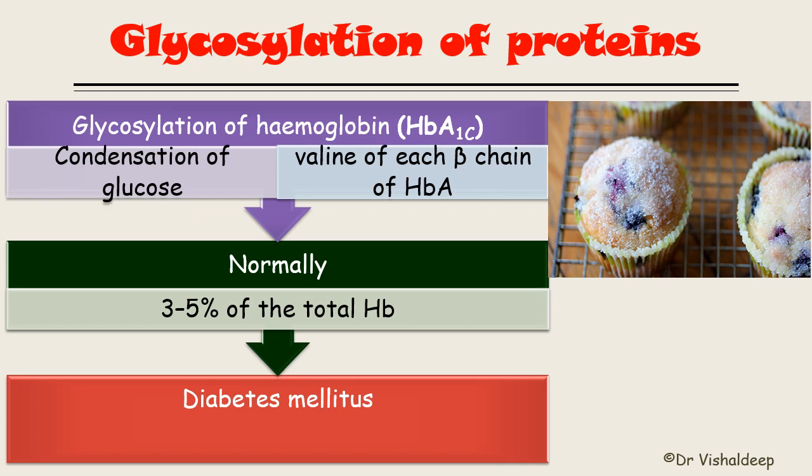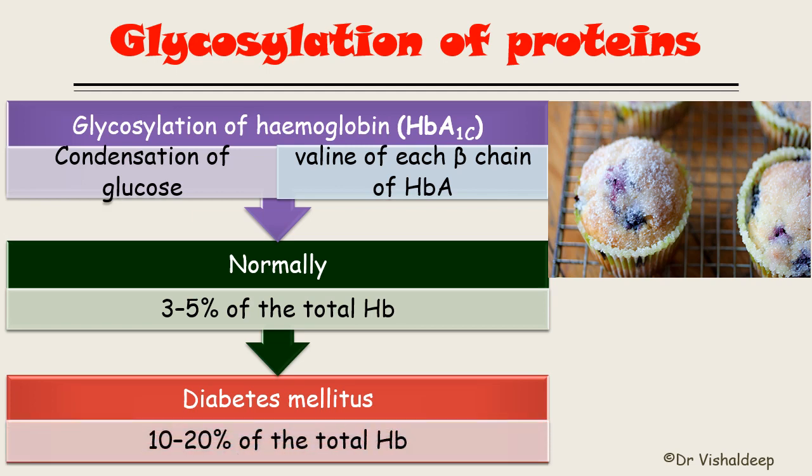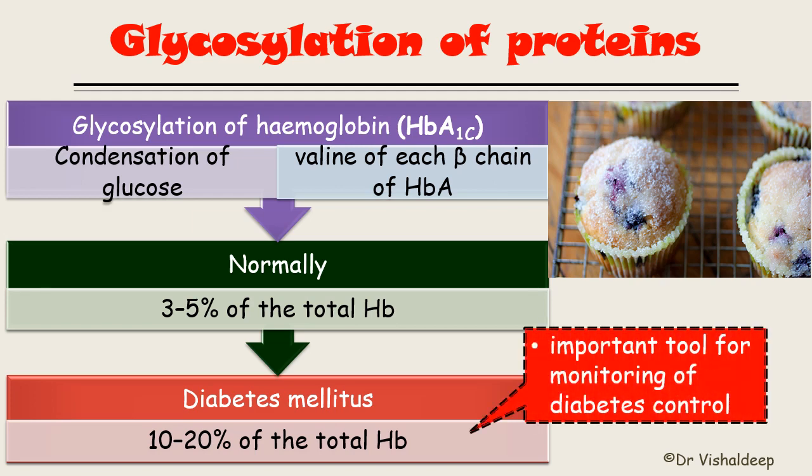It will lead to increased glycosylation of the protein to 10 to 20% of the total hemoglobin. Now, finding out the glycosylation of the hemoglobin is a very important tool for monitoring diabetic control. It reflects the glycemic history of a person over the previous 2 to 3 months. Why 2 to 3 months?